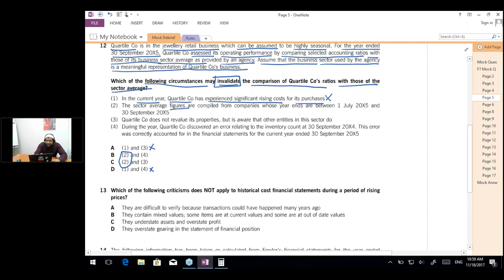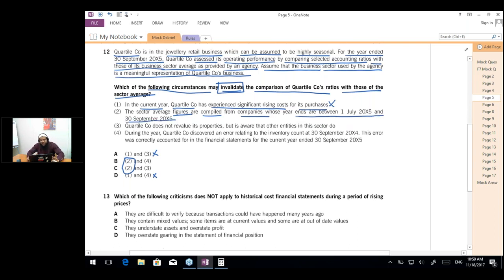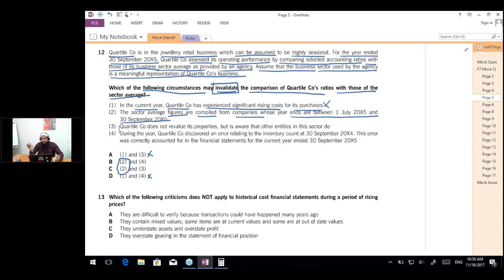The sector average figures are compiled from companies whose year ends are between 1st July 20x5 and 30th September 20x5. So the averages have been taken from companies having different year ends, and the business is highly seasonal. So if the business is highly seasonal, would the year ends invalidate the comparison? Yes, because if my year end is July, your year end is August, someone's year end is September, how would we compare with each other? No, Simran, 3 months is not like to like. So option 2 is correct, that this would invalidate.